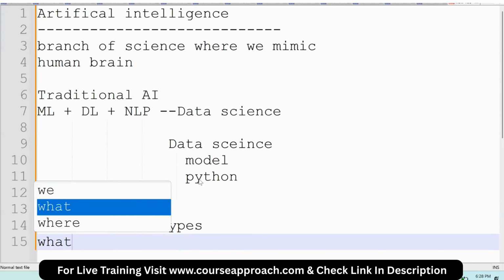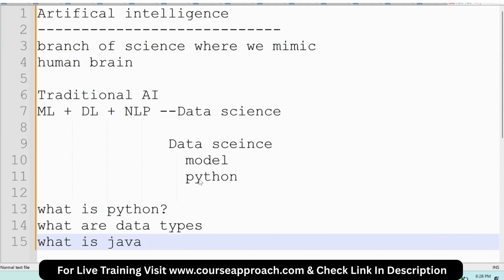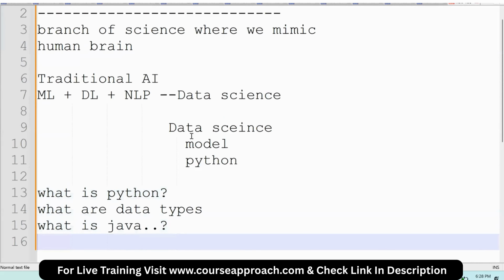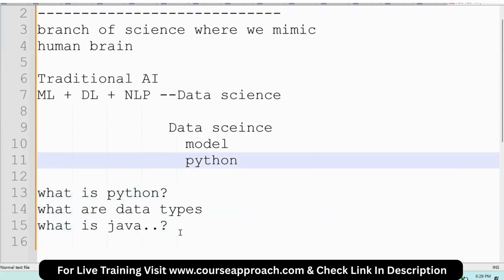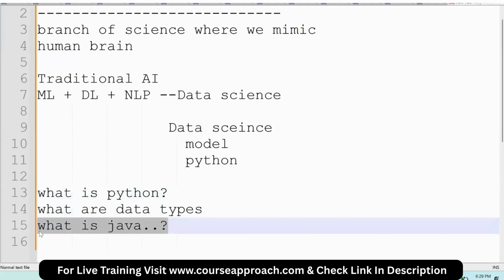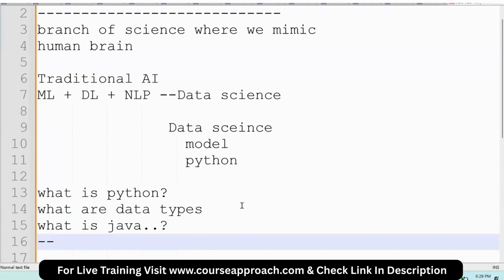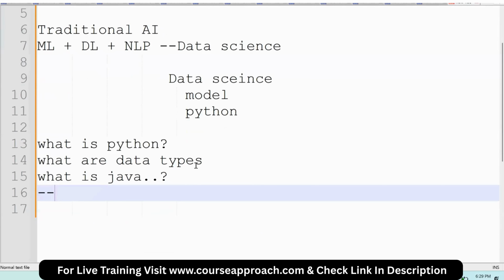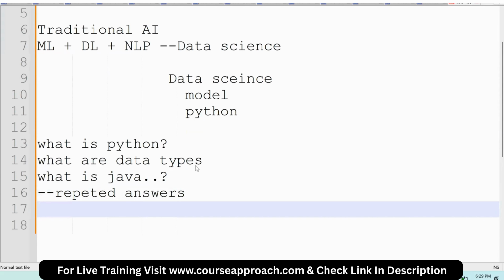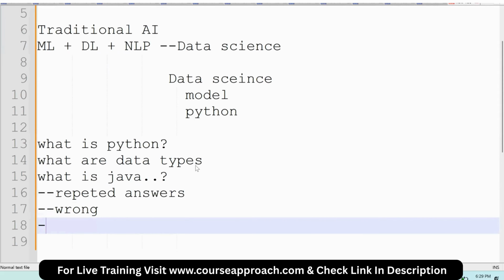Now, if I ask what is Java, this traditional data science model is trained only on Python. So if I ask any question apart from Python, even though it will give an answer, what type of answer will it give? It gives repeated answers, because it doesn't know what Java is, it is trained only on Python. Whatever question we ask apart from Python, it will answer only with respect to Python. Those are repeated answers or wrong answers, which together we call hallucinations.